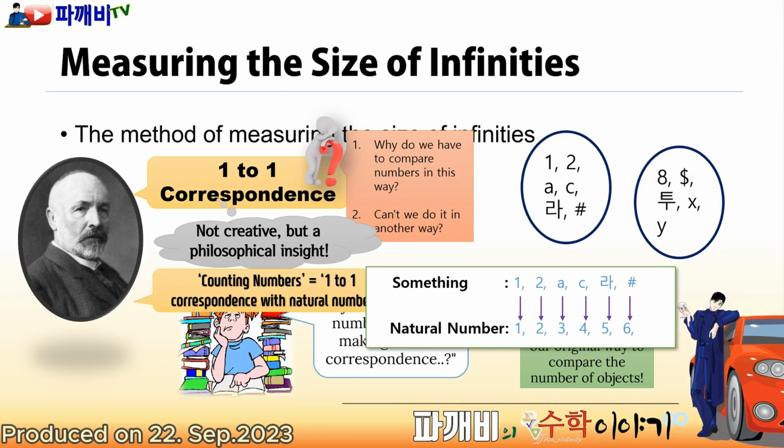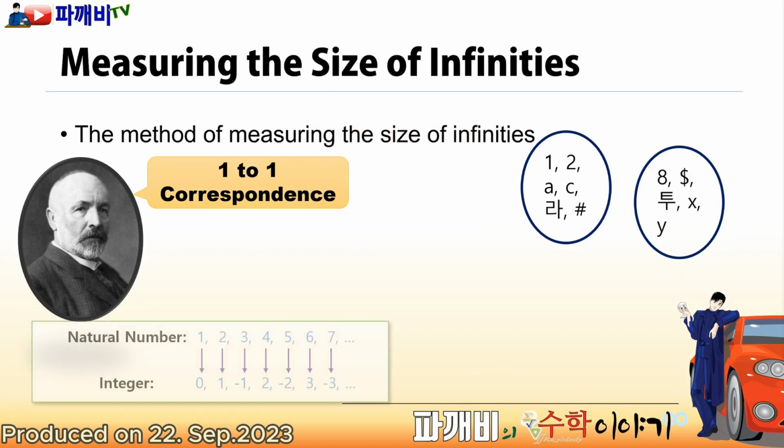Can't we compare quantities in a different way? There aren't many other ways. Perhaps a very creative person could conceive a different way to compare numbers. But as of now, our conventional method of comparison has been one-to-one correspondence. Now let's examine the details of comparing infinite sets using the one-to-one correspondence method.